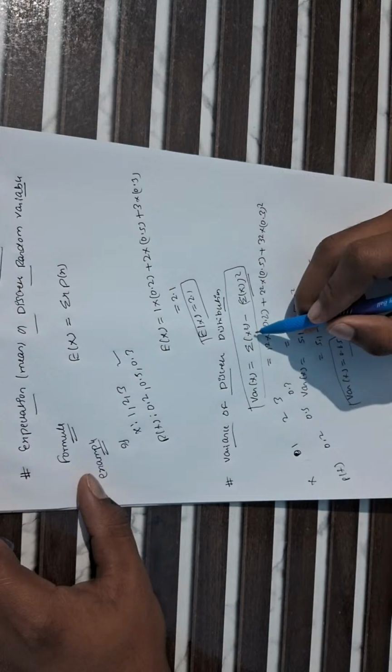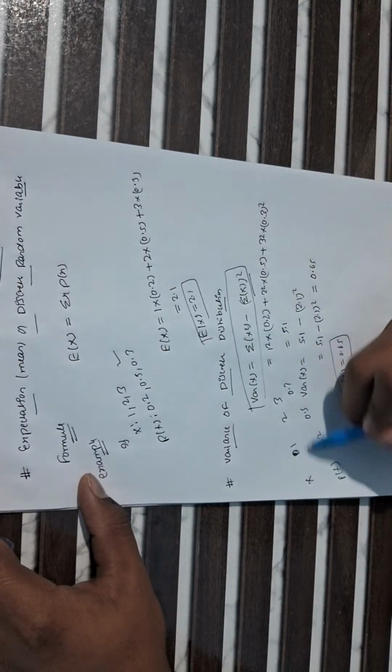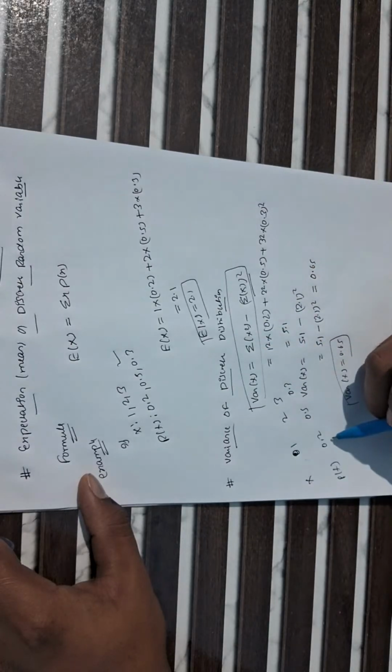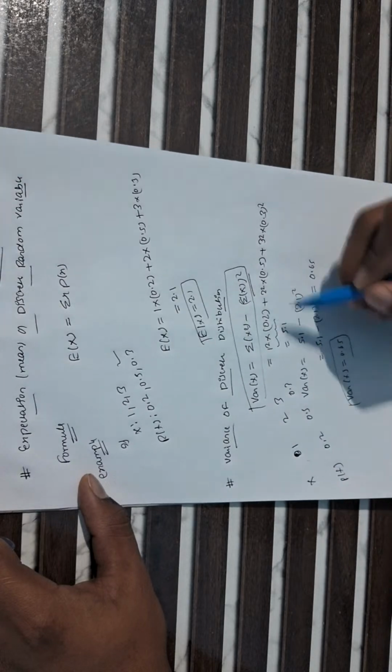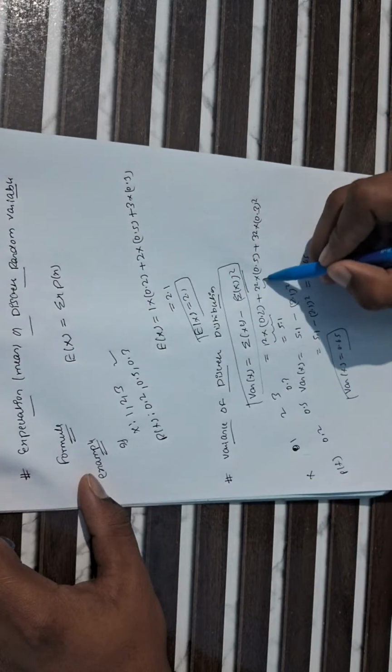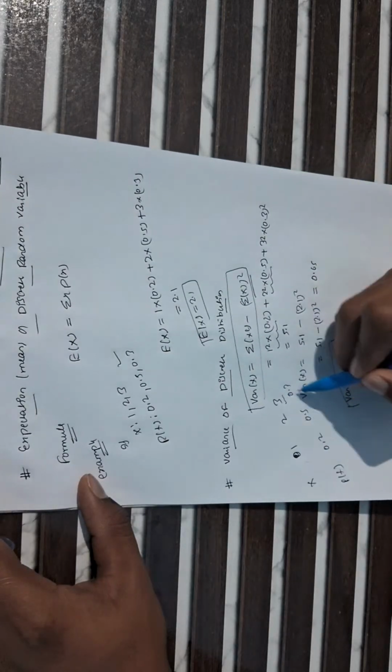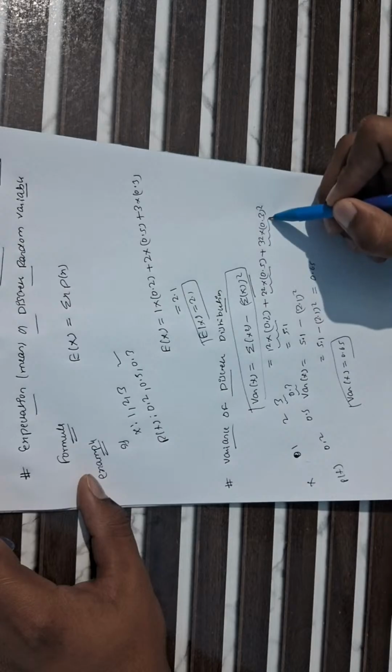So first we find expectation of x square, which is nothing but squaring this value and multiplying by p of x. So 1 square into 0.2, that's why I am using it here, 2 square into 0.5, and 3 square into 0.3.